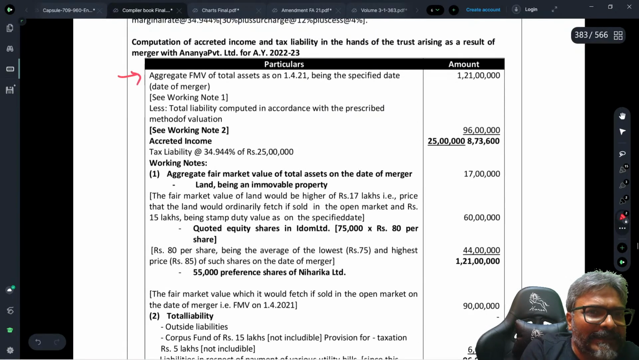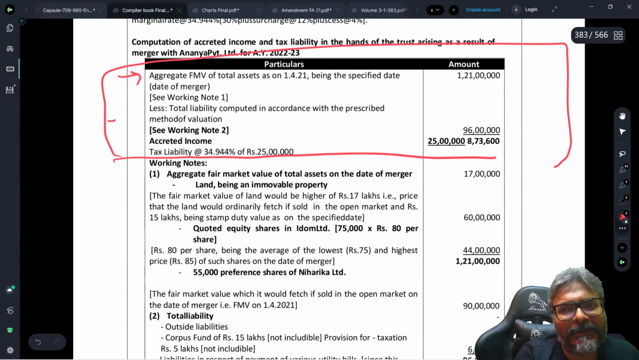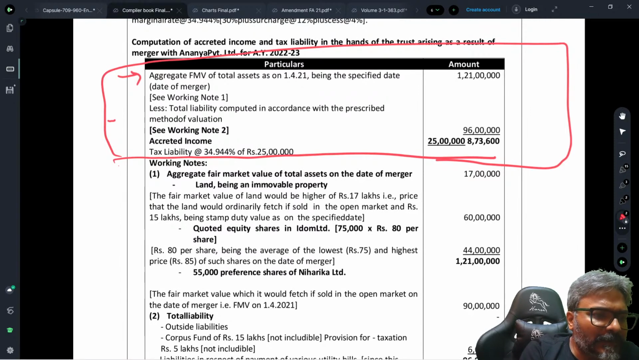Now students, in this, the way the solution has been given to you: asset minus liability, I told you this is how it would be. Thereafter everything is a working note. So this is your main answer. Rest everything is a working note. This is what I have told you in this context, the working note particular part.